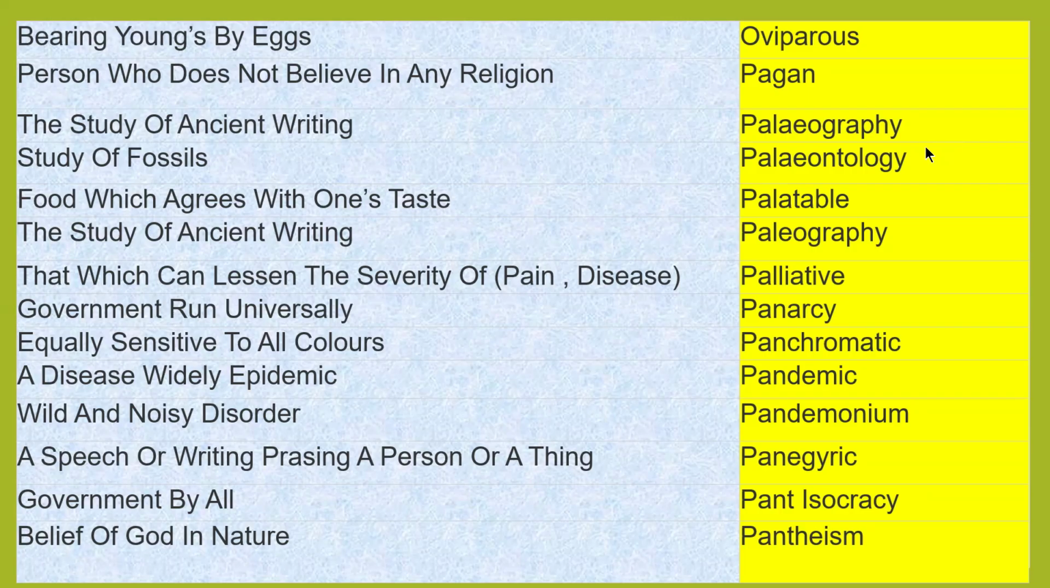When a child is suffering, her mother's touch is palliative for that child, so reducing the severity of pain or disease. Panarchy means government run universally. Panchromatic means equally sensitive to all colors. Whenever the word chroma comes, it means colors.